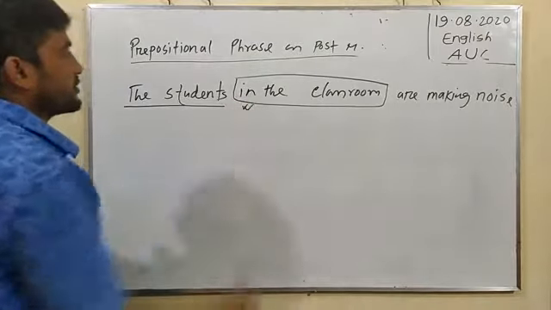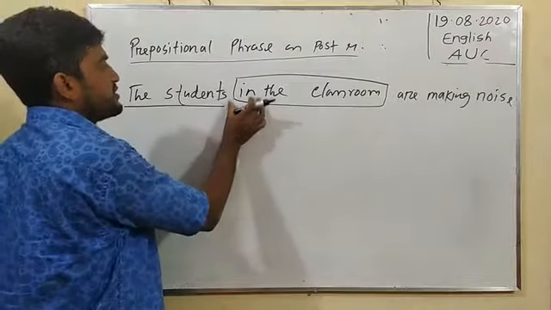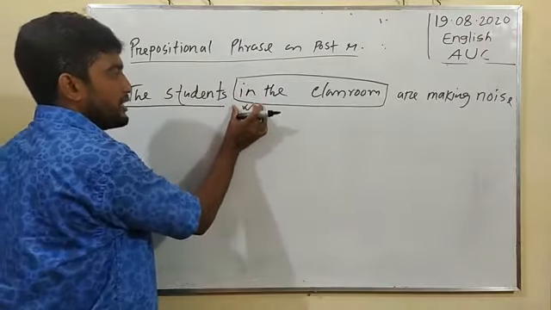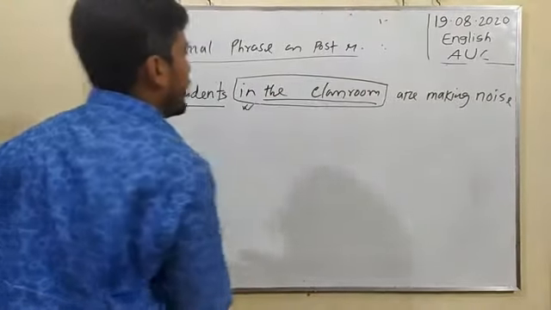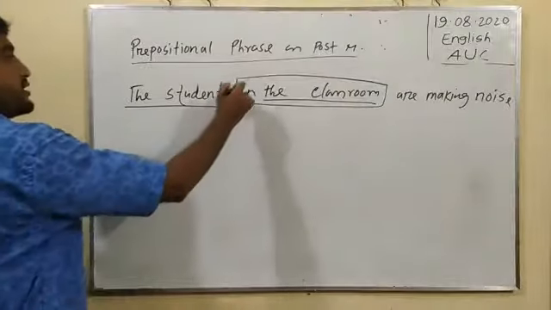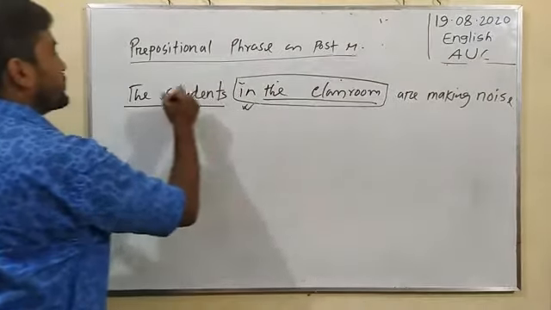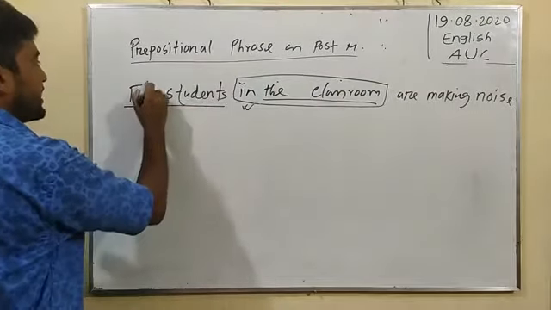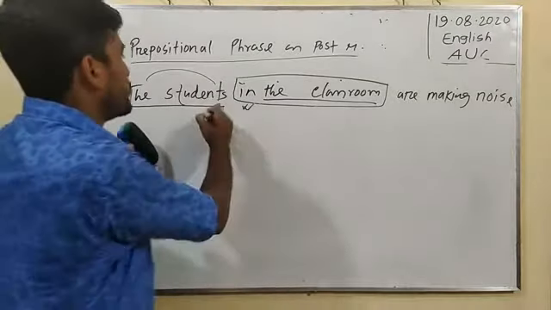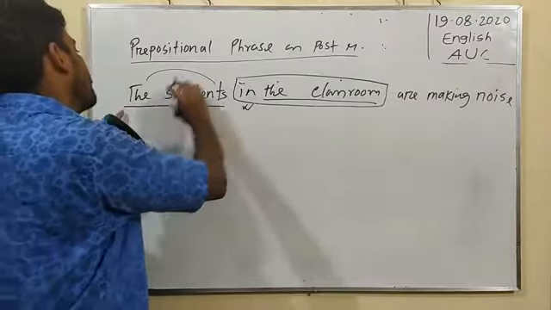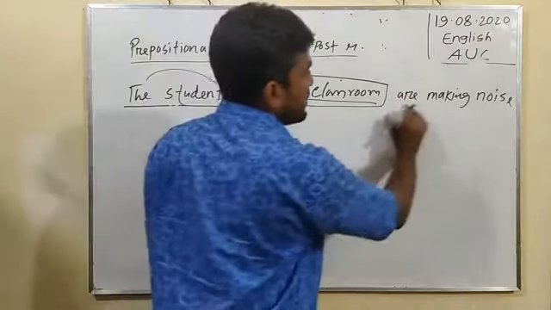In is given in this sentence as noun formation, the classroom. Other words in a sentence, and in the classroom has been given just after subject. Here subject the students. That is why complete sentence will be here. The students are making noise.